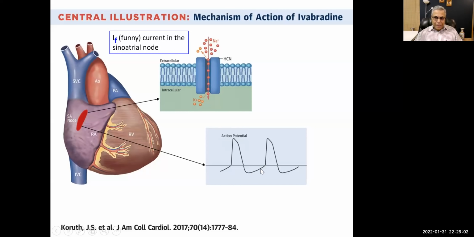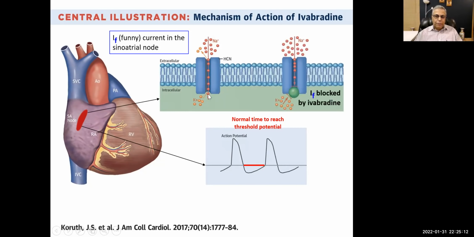Now, this change in membrane potential is due to these funny currents, the funny sodium current. So that is the normal time to reach threshold potential. And when we give ivabradine, ivabradine is going to block these funny channels. So what's going to happen to phase 4? It will be prolonged, right? Ivabradine mediates an increase in time to reach threshold, so you get a slowing of heart rate.